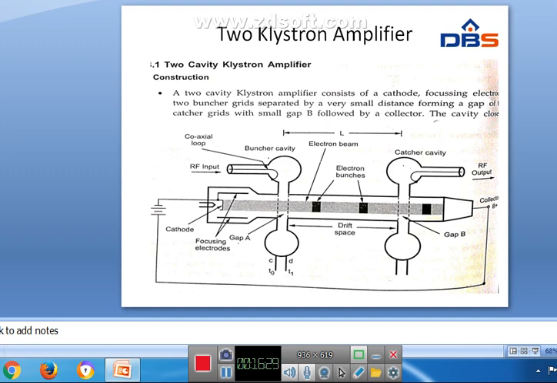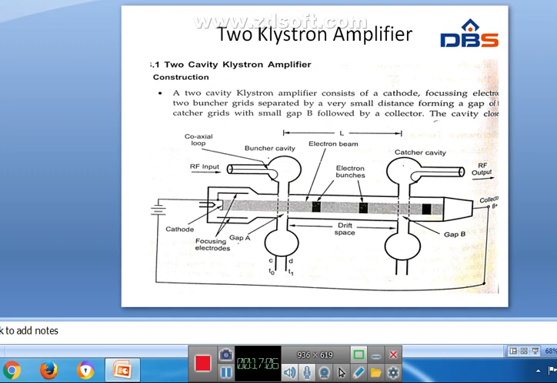There are basically two types of microwave tubes: O-type tubes and M-type tubes. O-type tubes are called linear beam tubes.